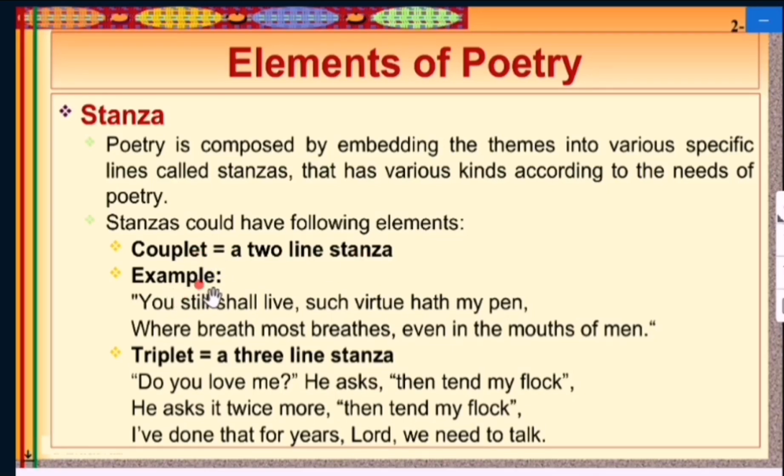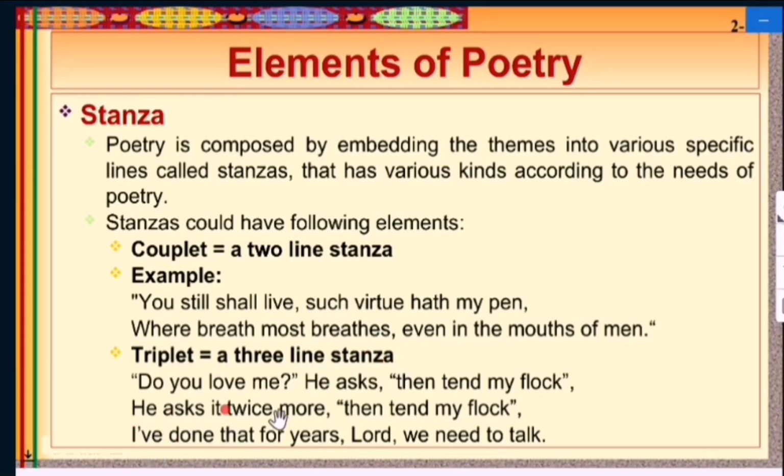For example: "You still shall live, such virtue hath my pen, where breath most breathes, even in the mouth of men." So that is what couplets are, having two lines, a two-line stanza. Like couplets, the second one is the triplet. So a triplet is a three-line stanza.